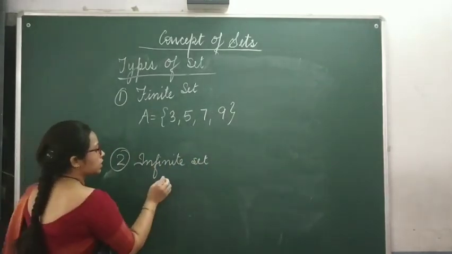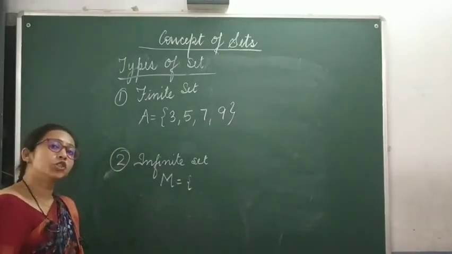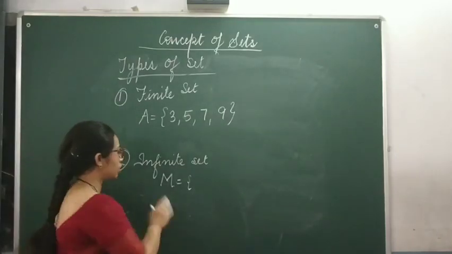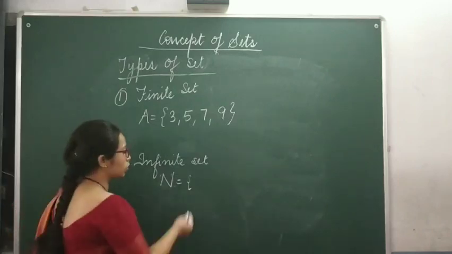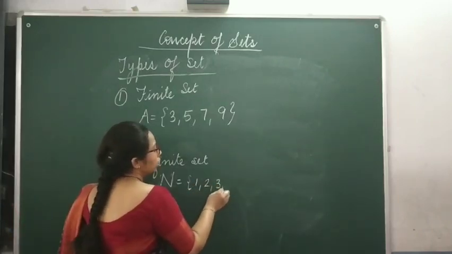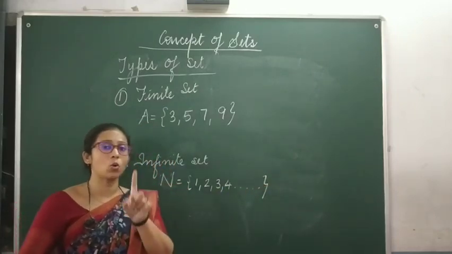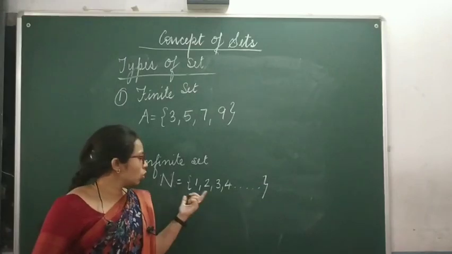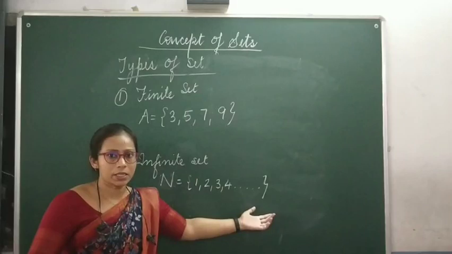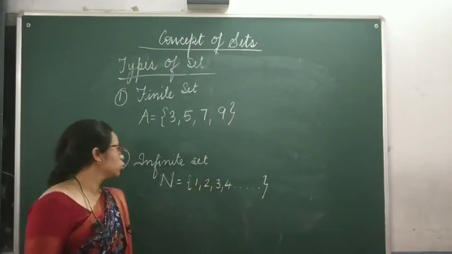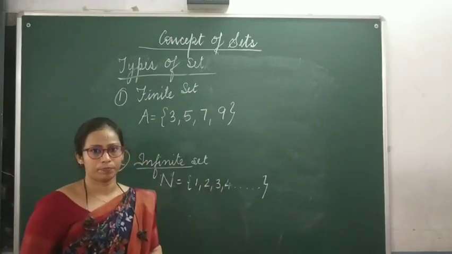Now, if I write a set N as a set of natural numbers, you cannot count them.